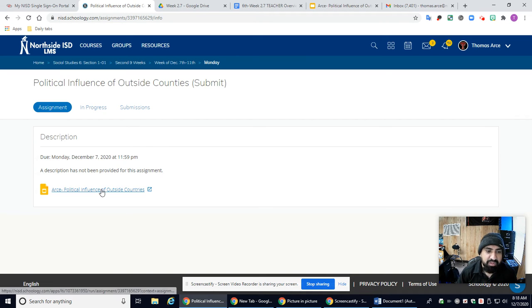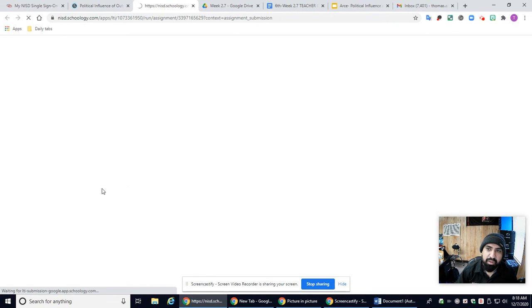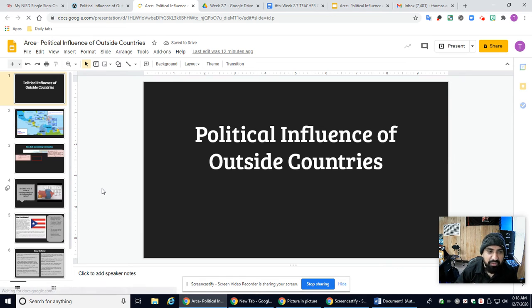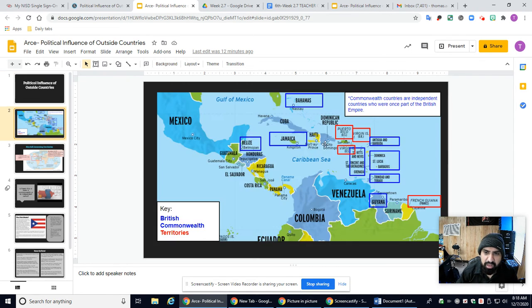So, political influence of outside countries. We're going to be learning what influences other countries had on Central and South America, specifically a lot of Central America that we're going to be looking at. So when you go in here, make sure you review so you have some key elements that you want to look at.